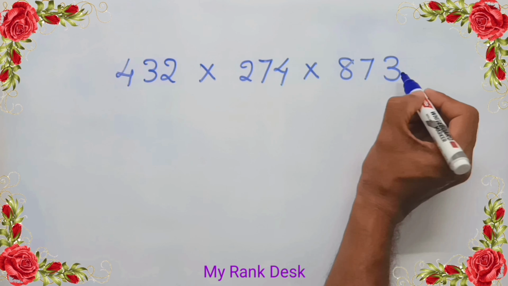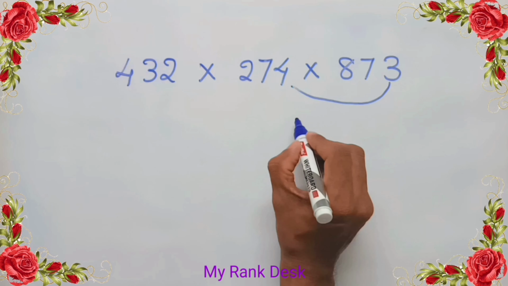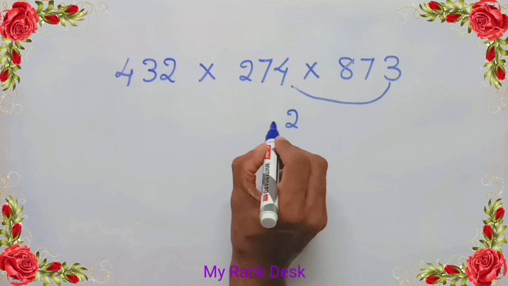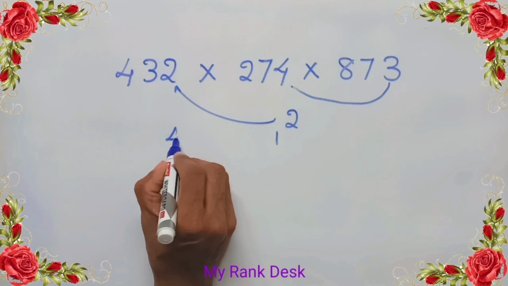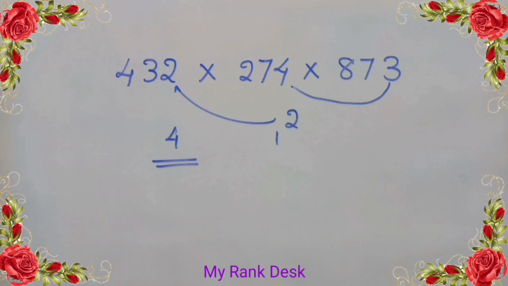On multiplying the unit digits of the numbers from right to left, we get 3 into 4 equal to 12. Write the unit digit 2 of the product 12 and carry 1. On multiplying the unit digit of the product and the unit digit of the last number, we get 2 into 2 equal to 4. Answer 4.